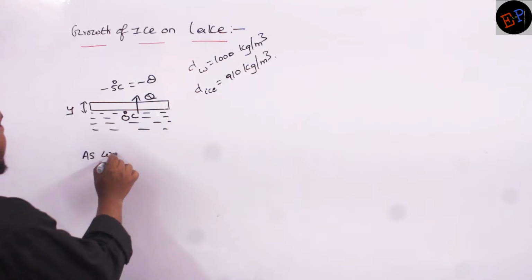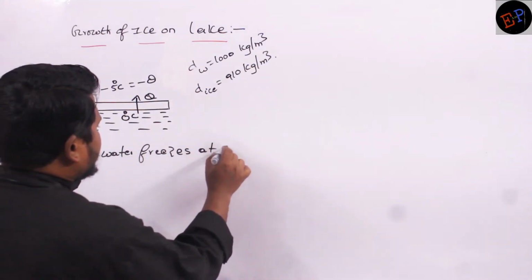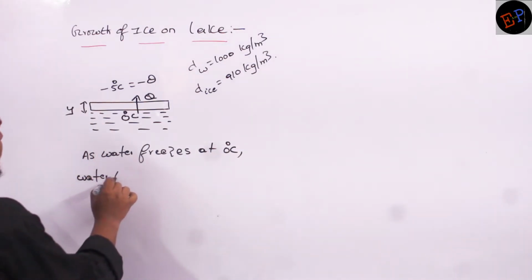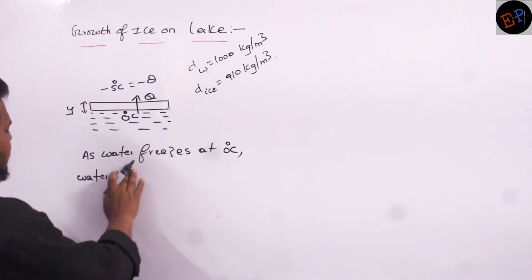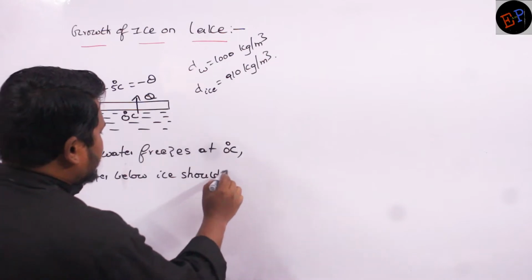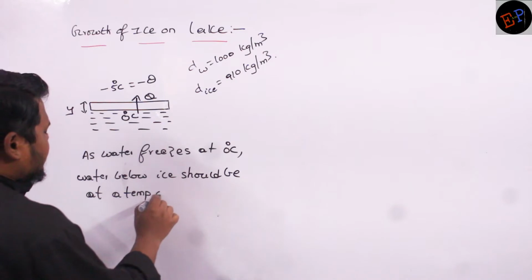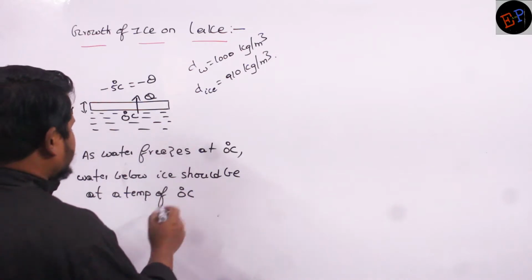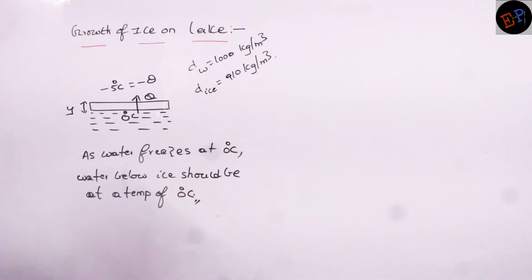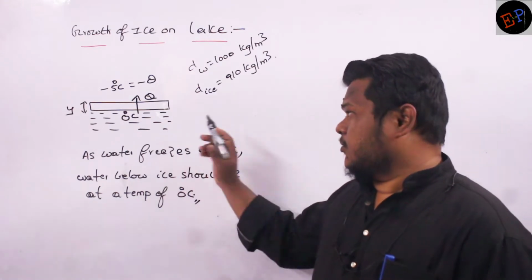As water freezes at 0 degrees Celsius, water below ice should be at a temperature of 0 degrees Celsius.